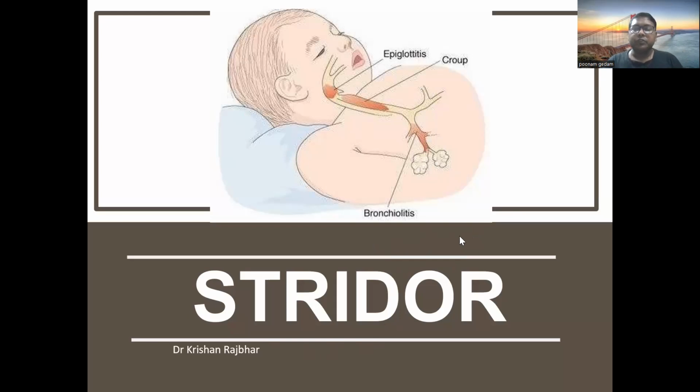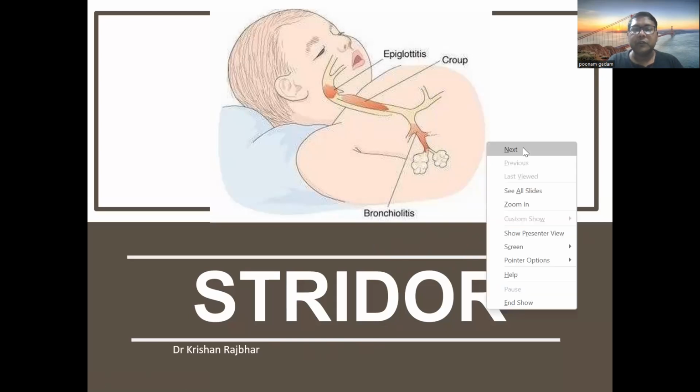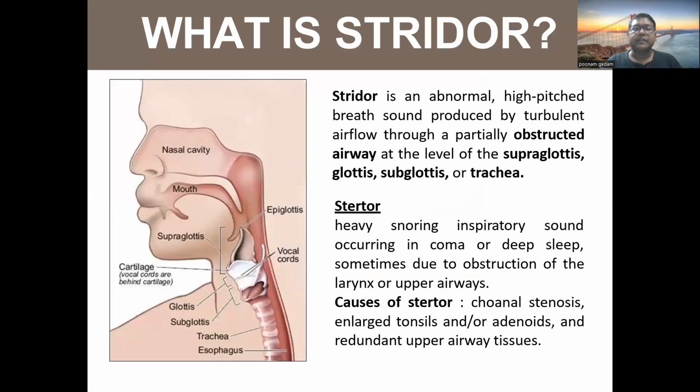So coming to the stridor, what is stridor? First we have to think this. Stridor is an abnormal high-pitched breath sound produced by turbulent airflow through a partially obstructed airway at the level of supraglottis, glottis, subglottis, or trachea.